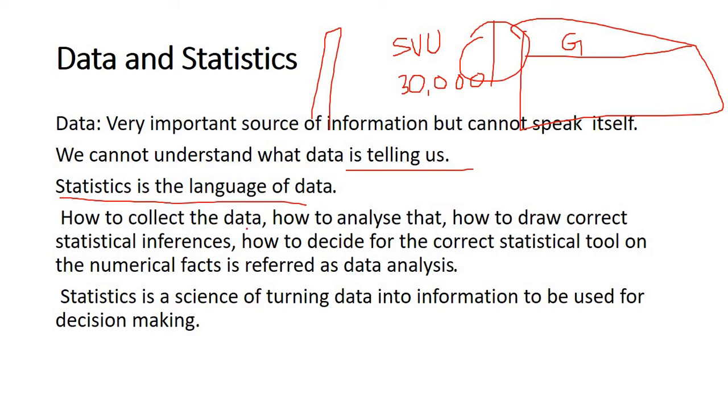How to collect the data, how to analyze it, how to draw a correct statistical inference. Inference means conclusion. How to decide the correct statistical tool based on the numerical facts is referred to as data analysis. For example, if age is my variable, I need to draw a proper diagram, bar chart or pie chart.